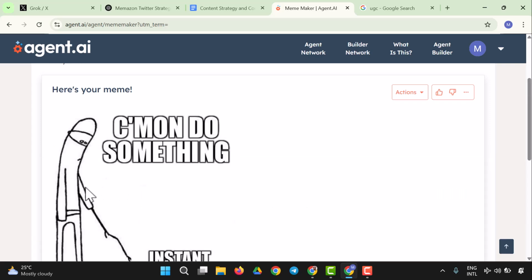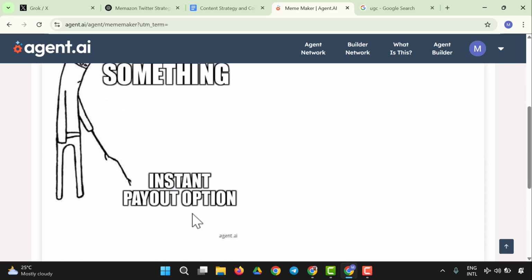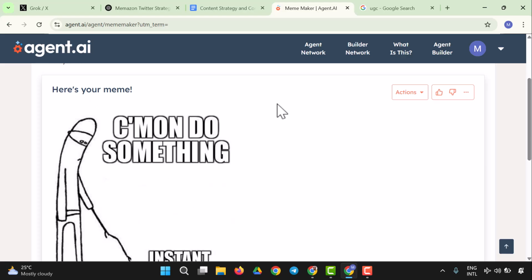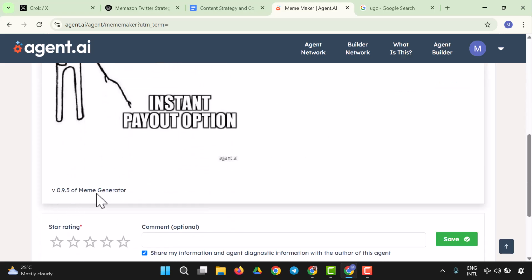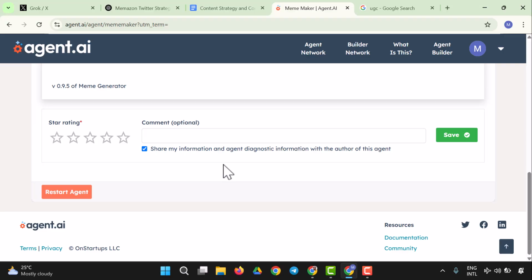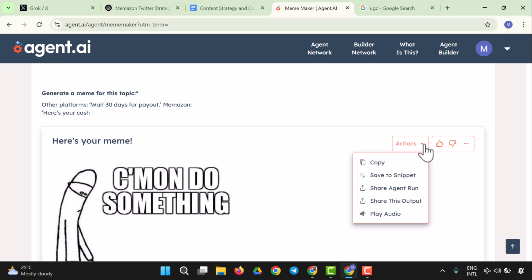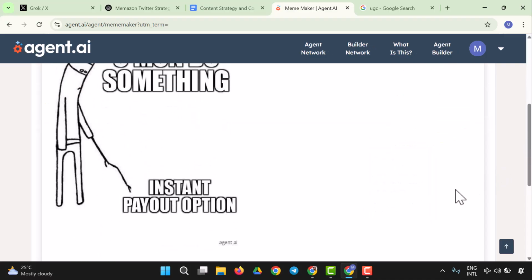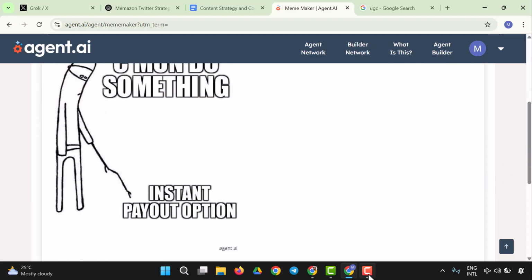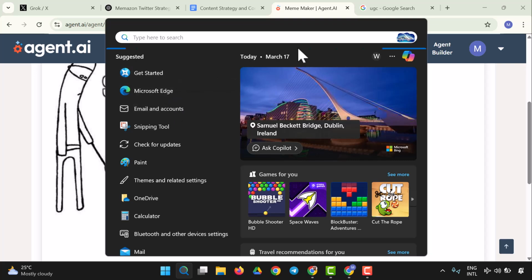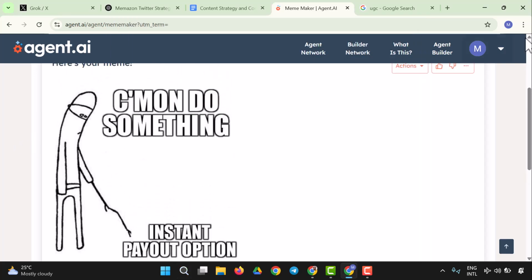So here is a meme. So it says instant payout option. So here is your meme. So all we want to do now, we've been able to generate a meme right here, and let's see how to have this downloaded. So we have this meme created and we can go ahead to have this screenshot. So let me say I want to screenshot this. So I'm going to come to my snip tool to snip this out. So I'm going to be able to snip this content out.